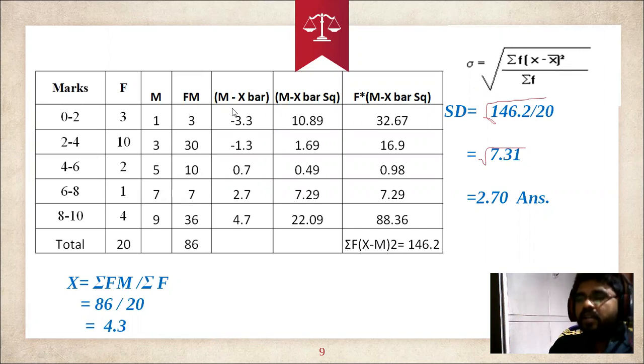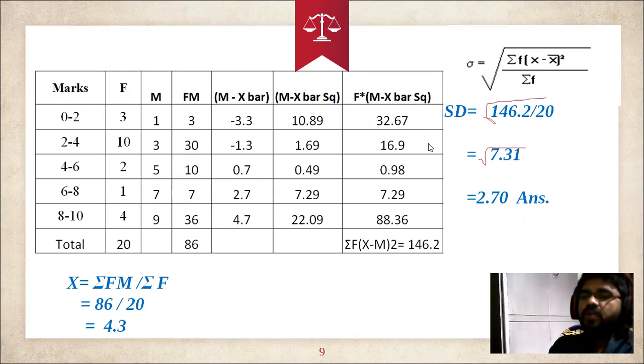So when you enter it in the notes, you have to be clear. You can write x bar: x minus x bar, so here (x minus x bar) square. After writing it, put the square symbol, 2.